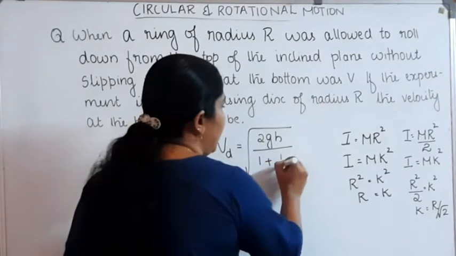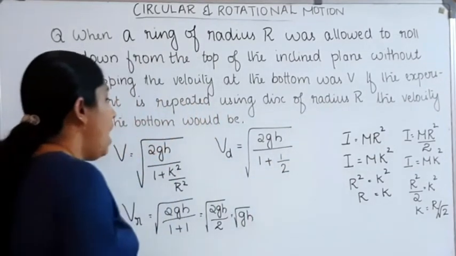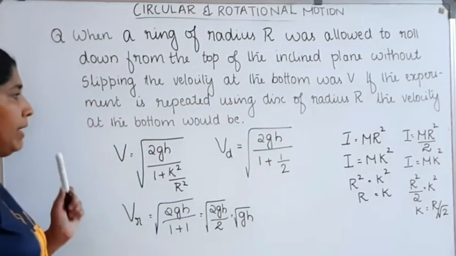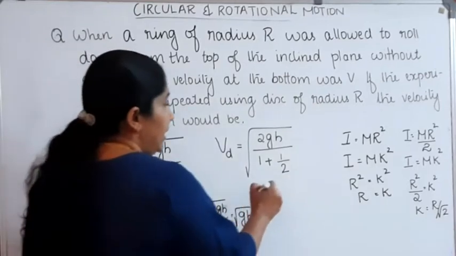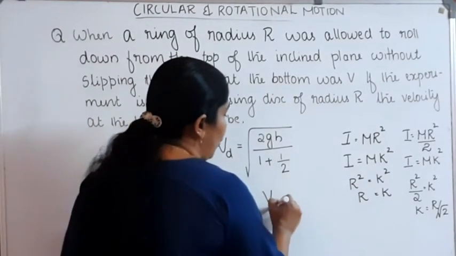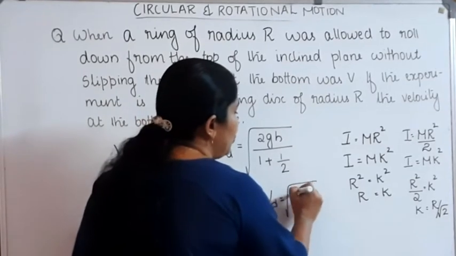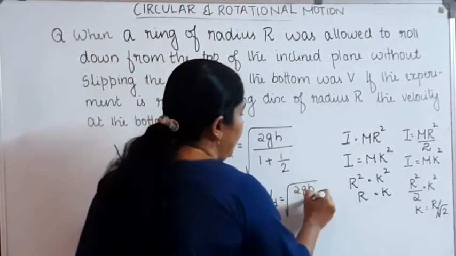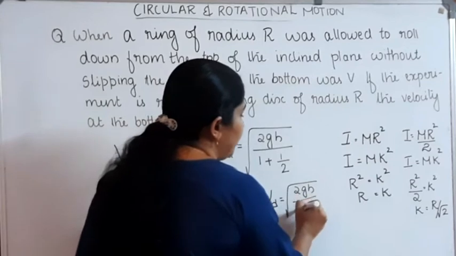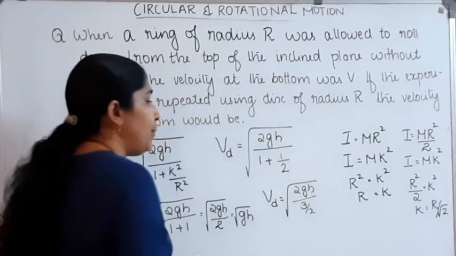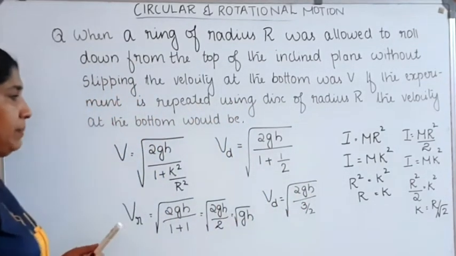Then the velocity of the disk is equal to root of 2gh divided by 3 by 2.